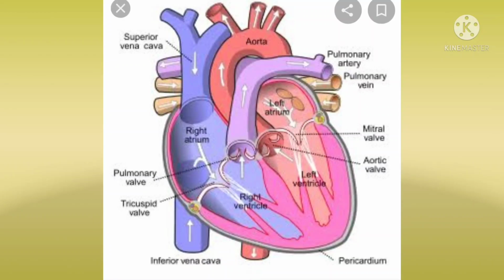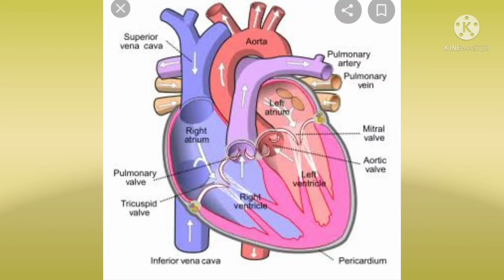Next, lungs. It is situated in the thoracic cavity, which lies above the diaphragm between the two lungs. Lungs are enclosed in a double-walled membranous sac called pleura.